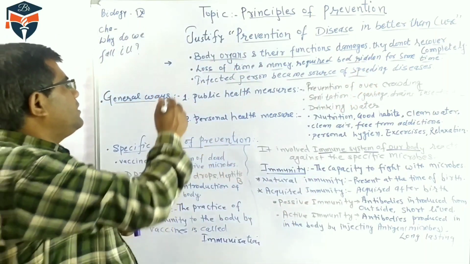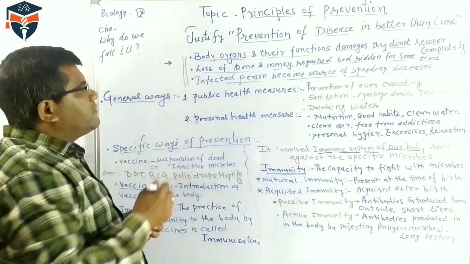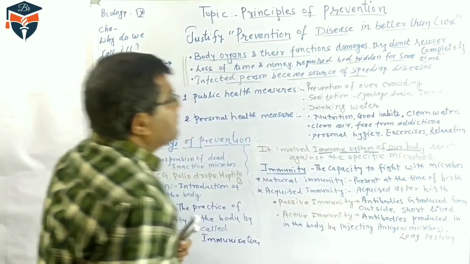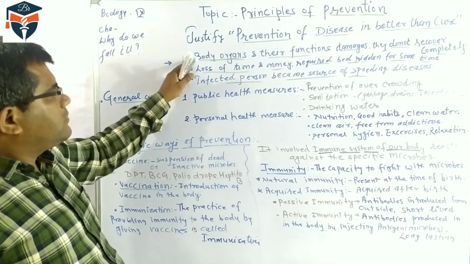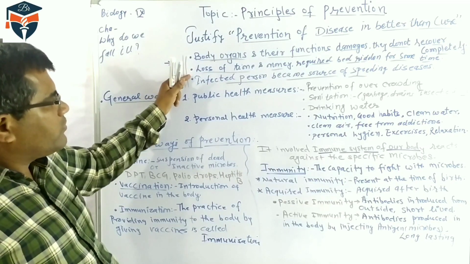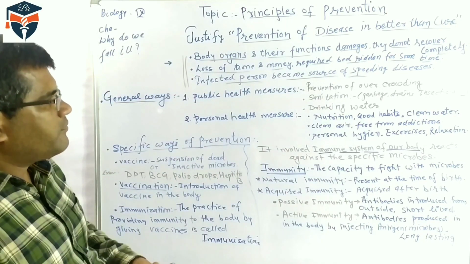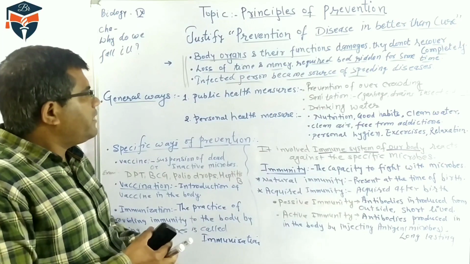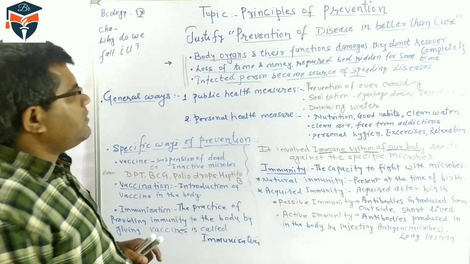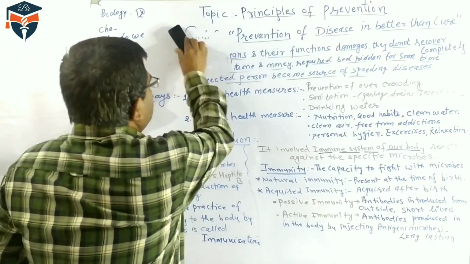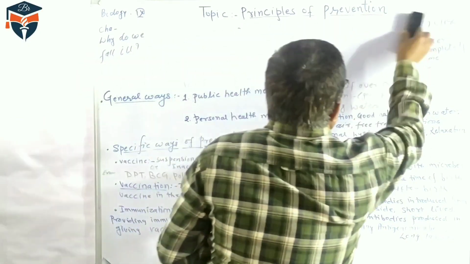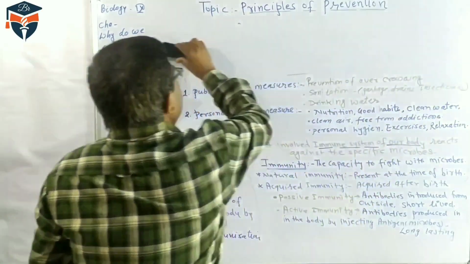Due to these three reasons, we come to know that prevention of disease is better than cure, because body organs and their functions get damaged and will not recover, it is a loss of time and money and bed rest is required, and an infected person becomes a source of spreading the disease. So these are the three reasons which prove that prevention is better than cure. Another important part is now